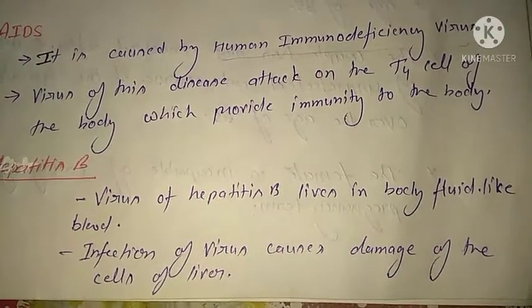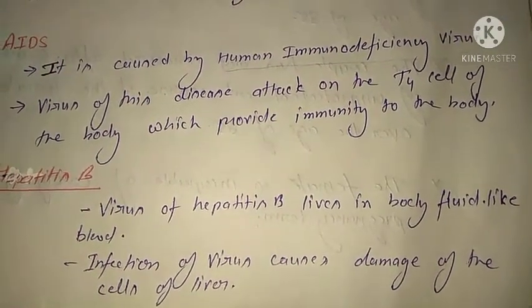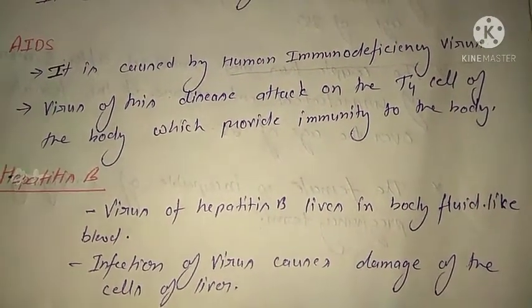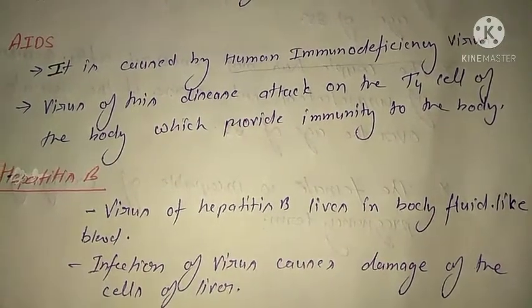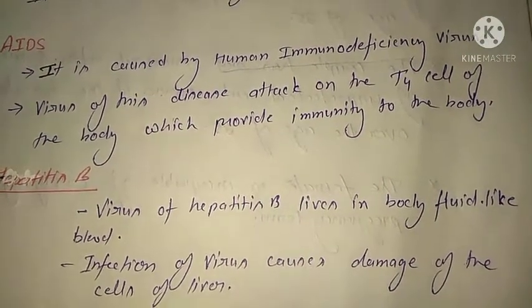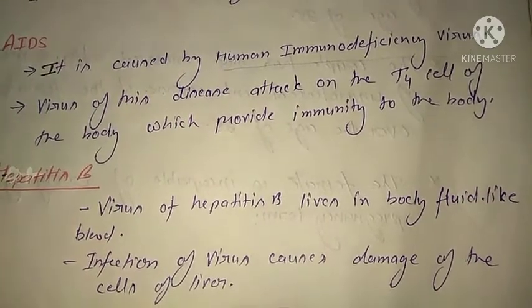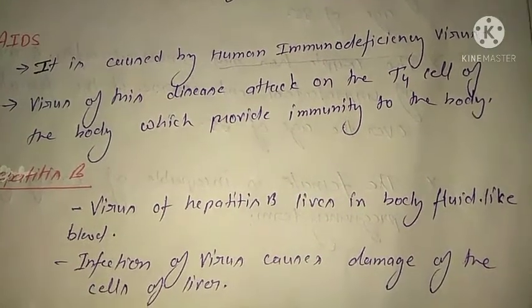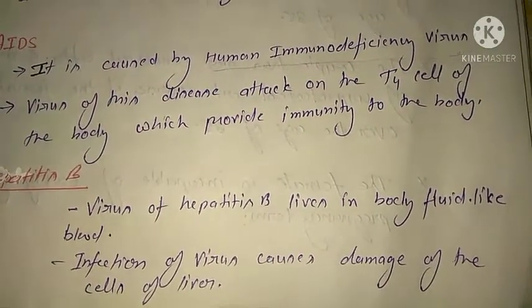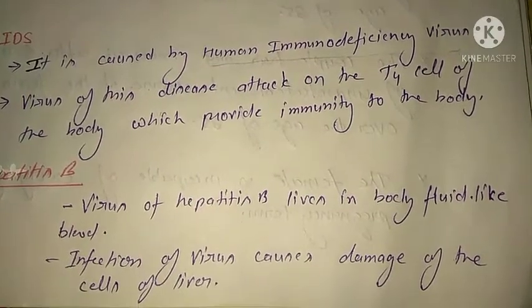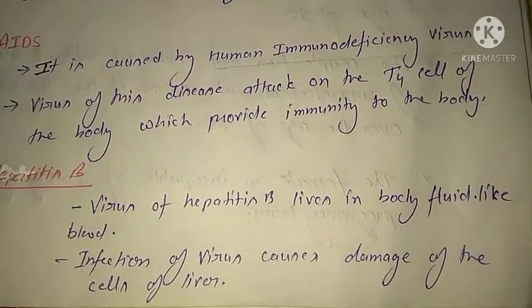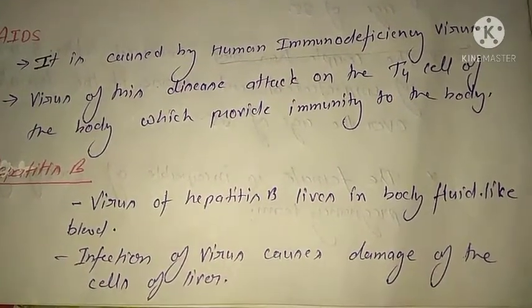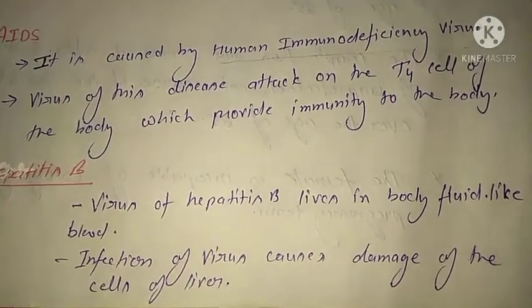The virus of hepatitis B lives in body fluids like blood and semen, and those fluids contain the virus. The virus of hepatitis B causes damage to the cells of the liver. In this disease, the person first feels loss of appetite, and after some time it converts into a very dangerous disease called jaundice.